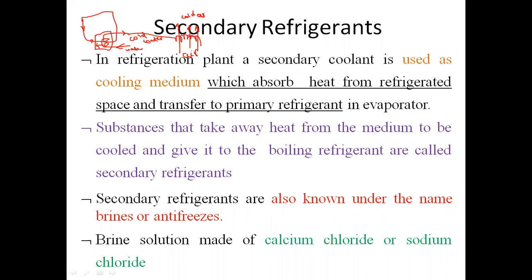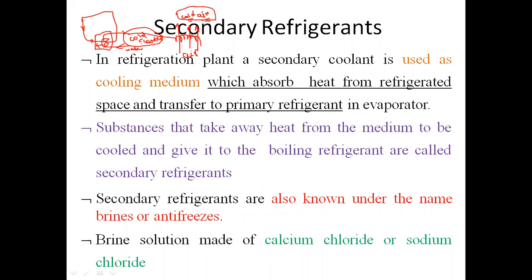And here, if my intention is to produce the cold air, that means if my intention is to absorb the heat from that air, then who is absorbing the heat from that air? That chilled water or cold water is absorbing the heat from the air. That is indirect heat absorption. But how are we producing the chilled water or cold water? Chilled water or cold water is produced by absorbing the heat from that water.